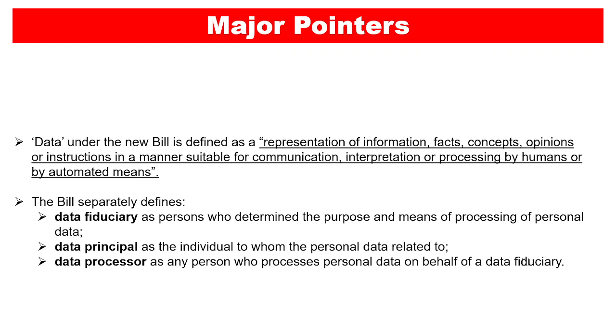Now, data under the new bill is defined as representation of information, facts, concepts, opinions, or instructions in a manner suitable for communication, interpretation, or processing by humans or by automated means, right? So this is the meaning of the data under the new bill: representation of information, facts, concepts, opinions, or instructions in a manner suitable for communication, interpretation, or processing by humans or by automated means.